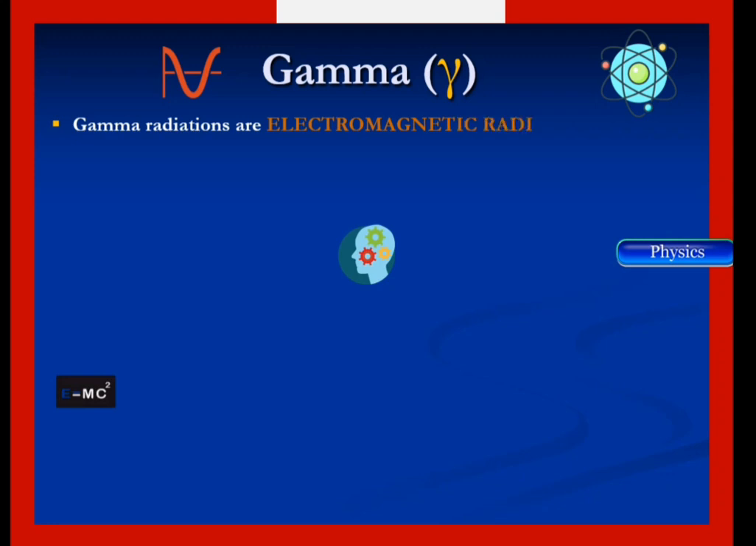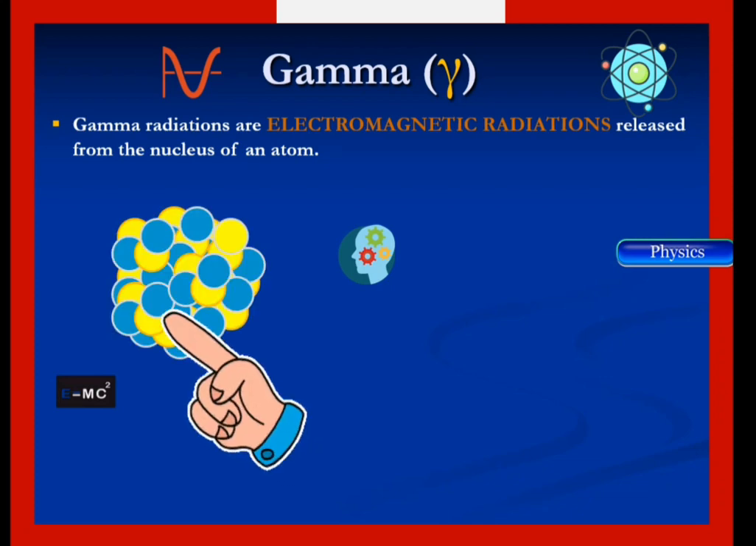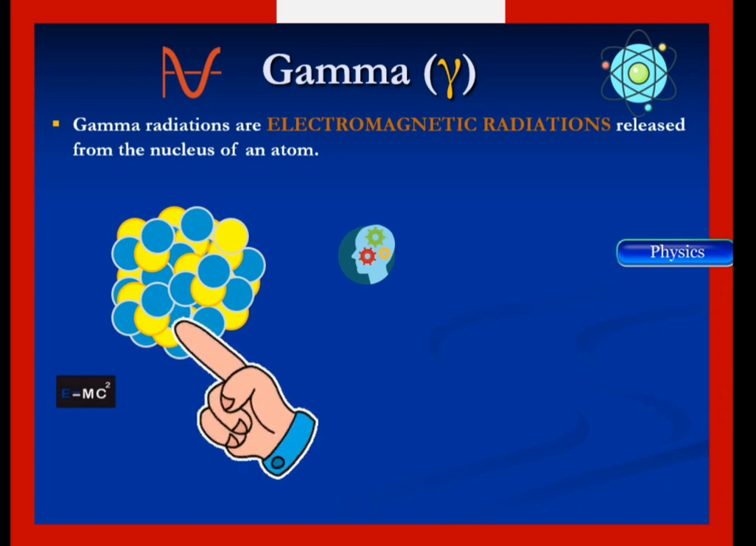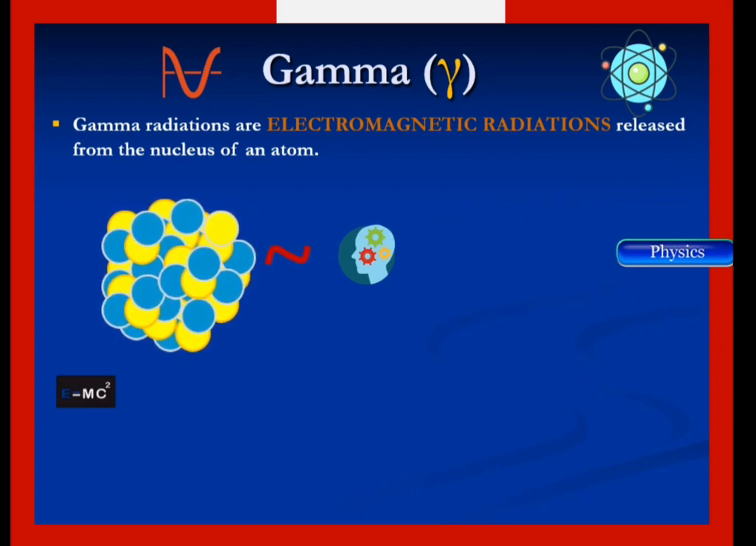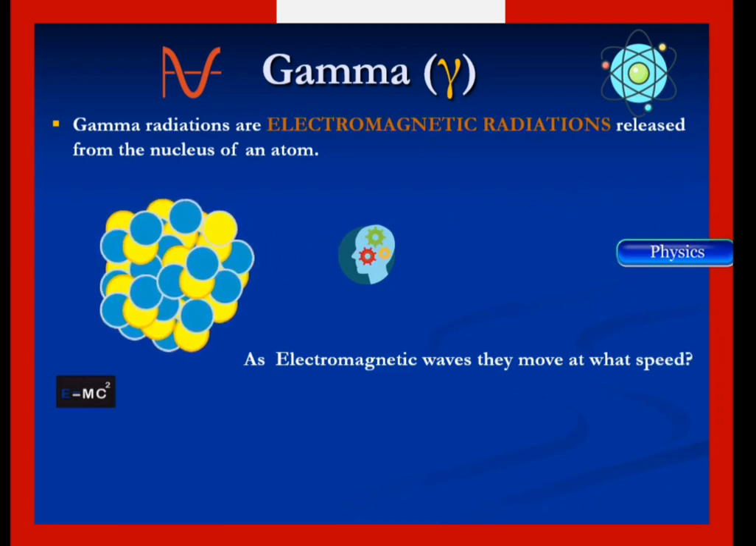Gamma radiations. Gamma radiations are electromagnetic radiations which are released from the nucleus of an atom. So you can see that all 3 radiations, particles and radiation, are all emitted from the nucleus of an atom. So here you have a heavy nuclide emitting gamma radiations in the form of electromagnetic waves. So as electromagnetic waves, they move at what speed? So what speed do you think they move at as electromagnetic waves? They move with the speed of light.